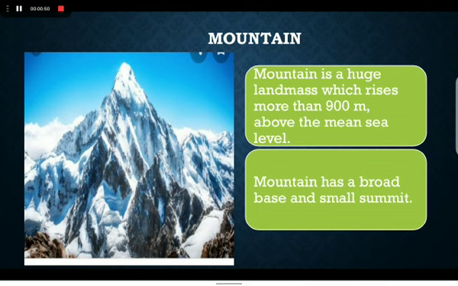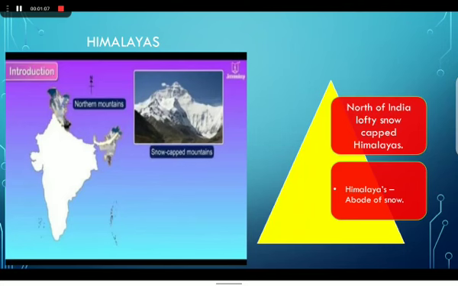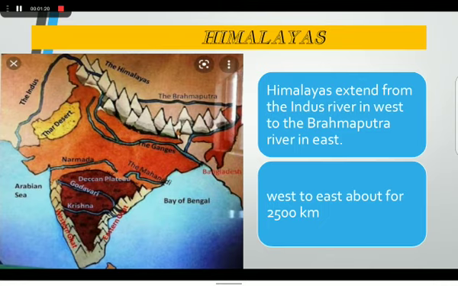Northern mountains. What is meant by mountain? A mountain is a huge landmass which rises more than 900 meters above the mean sea level. A mountain has a broad base and a small summit. To the north of India, lofty snow-capped Himalayas are there. Actually, the word Himalayas means abode of snow. Abode of snow means home of snow.